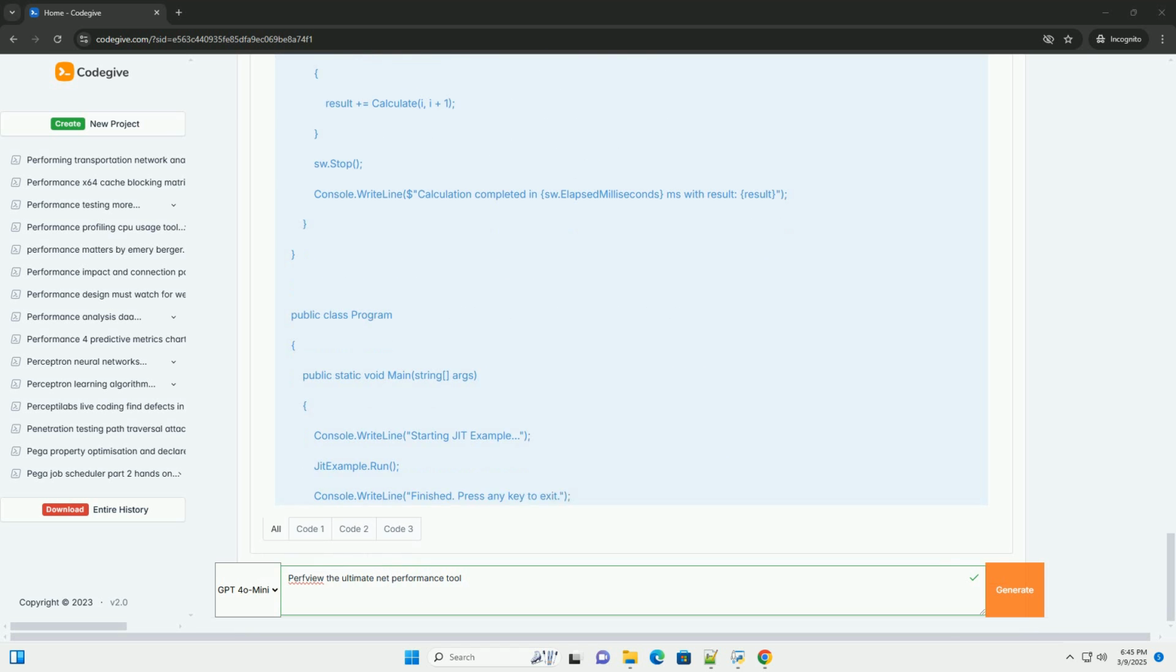Symbol configuration. PerfView needs symbols, PDB files, to resolve addresses to function names in the call stacks. If you see addresses instead of function names, you need to configure symbol paths. 1. Configure symbol paths. In PerfView, go to Options, Symbol Paths. Add the paths to your PDB files.